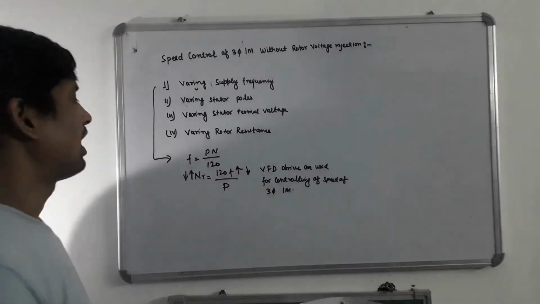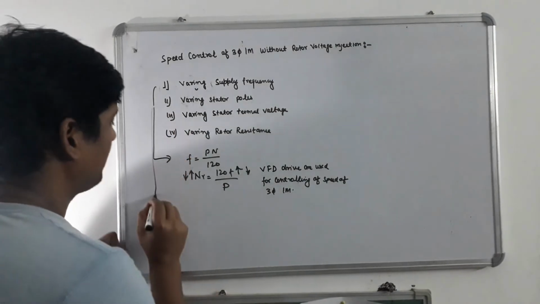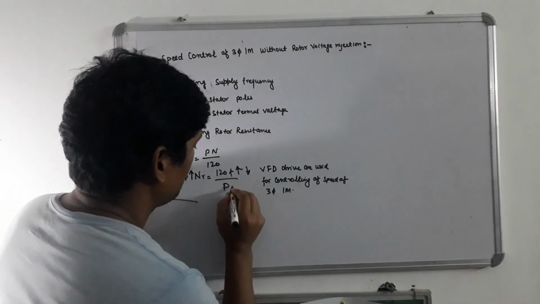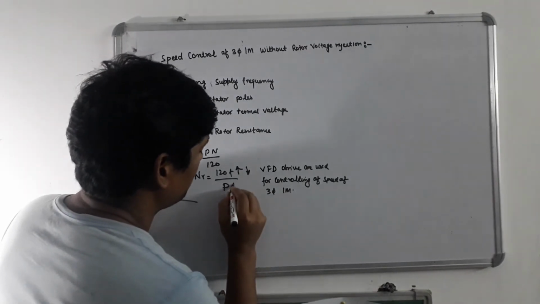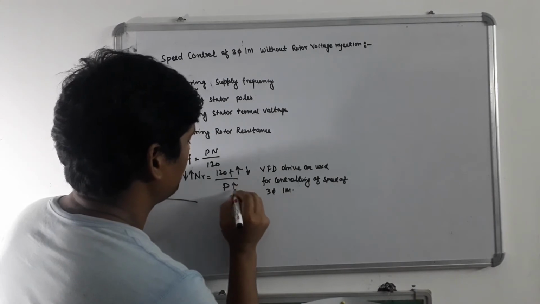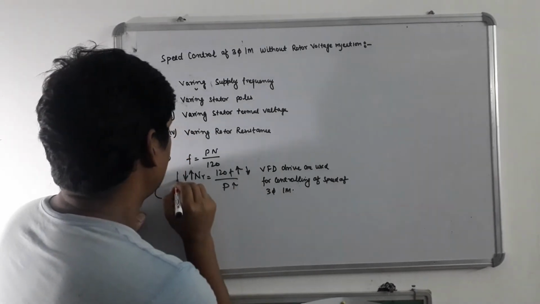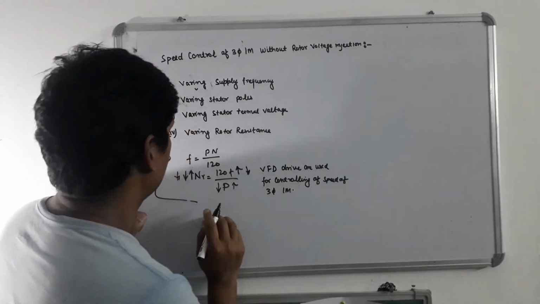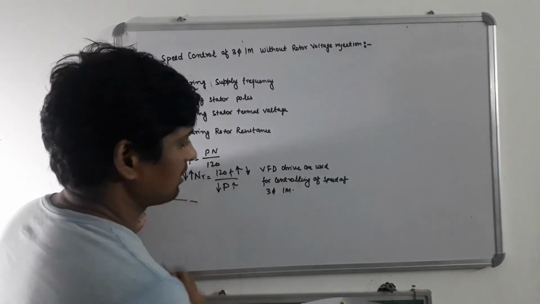Now, if I am talking about varying stator poles, if we are changing the number of poles of the stator, then if we increase the number of poles of the stator, the speed will decrease. If we decrease the number of poles of the stator, then the speed will increase.